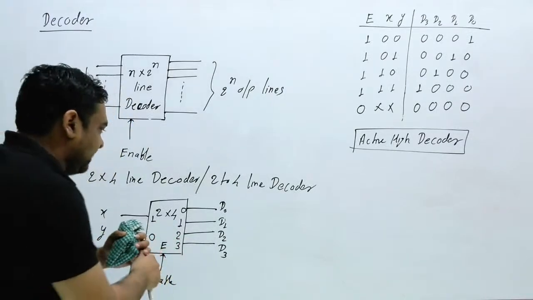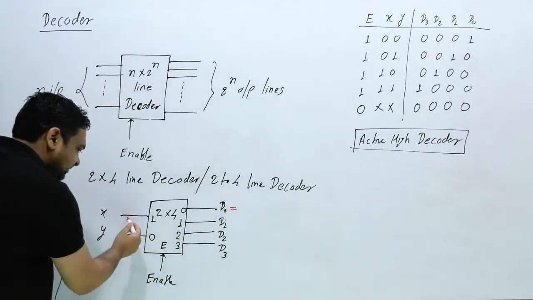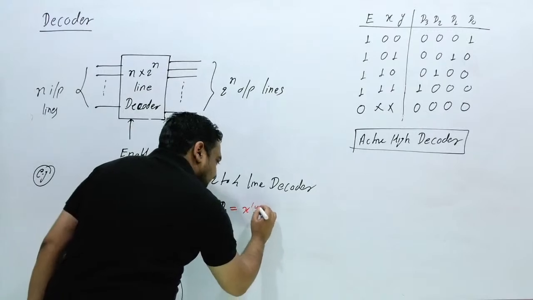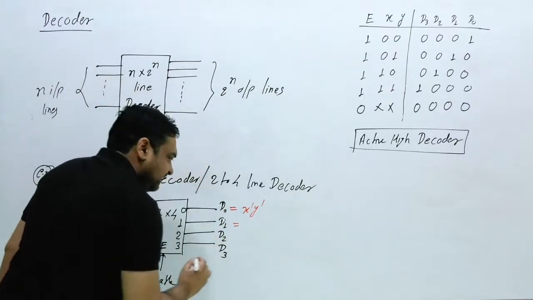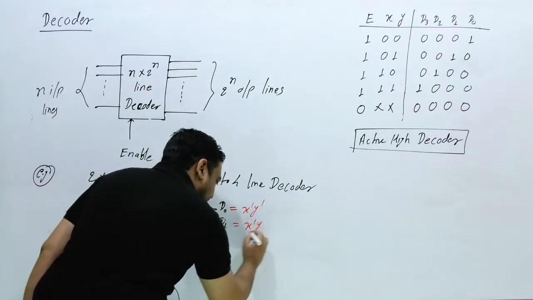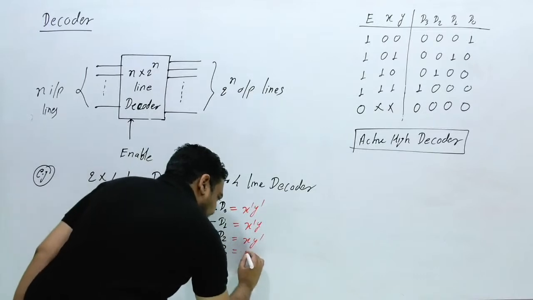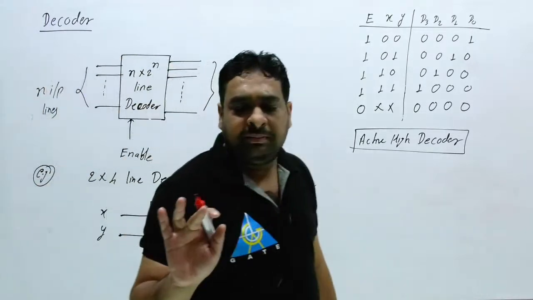What is D0 exactly? When this is 0 0, D0 will be 1, means D0 is nothing but X dash Y dash. What is D1? X dash Y. What is D2? X Y dash. And what is D3? X Y. So you will get all four minterms.